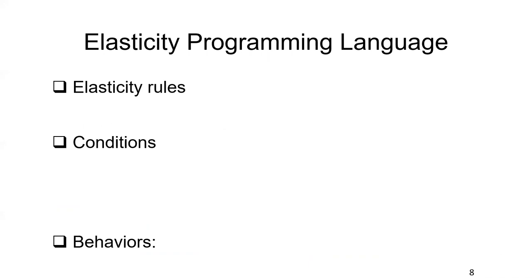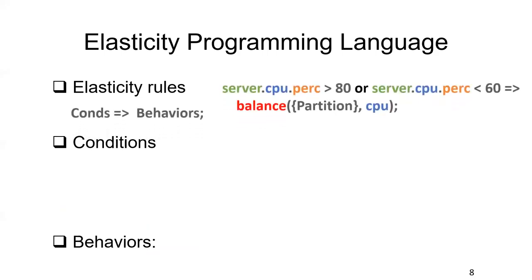At first, let's look at the programming language. A Plasma program consists of multiple elastic rules. For example, this is the elastic rule for PageRank. A single elastic rule includes two parts, conditions and behaviors. It means some particular elasticity behaviors will be triggered when the conditions are satisfied.